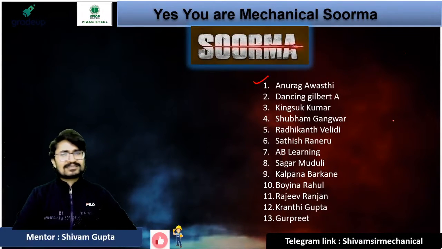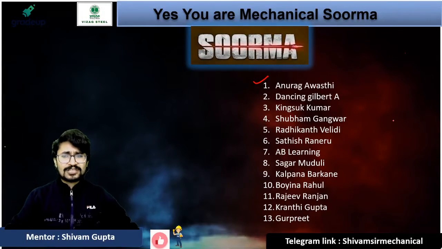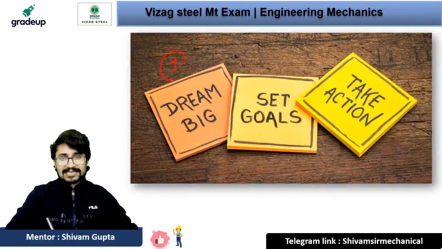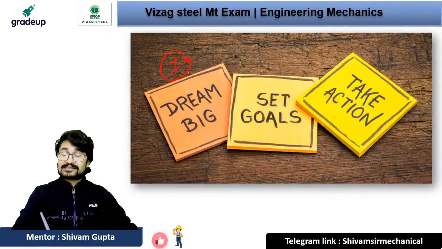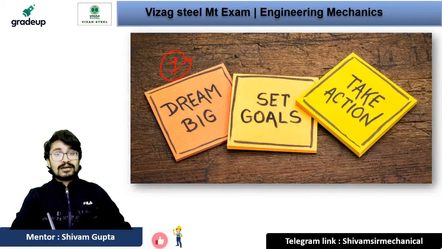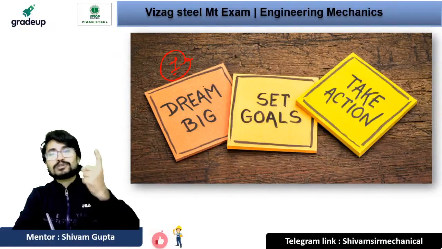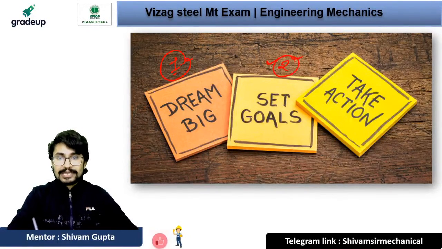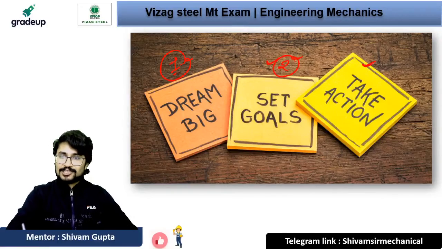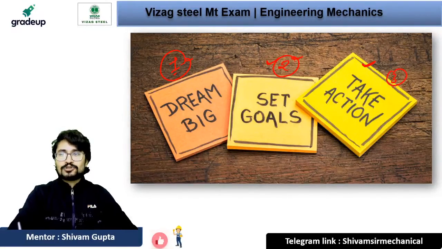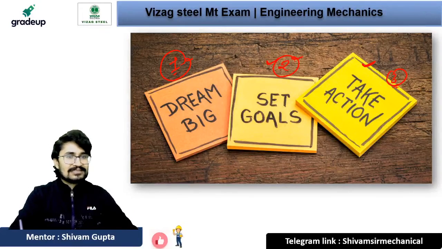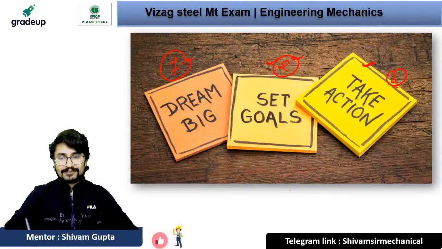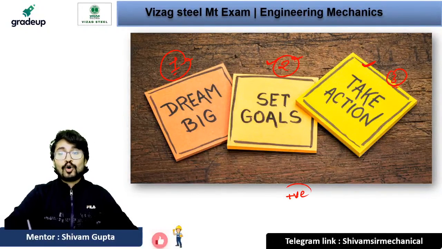Let's start today's session with one motivational thought: dream big. You have to do 3 steps for your dream. If you are thinking about earning gold, then you have to think about diamond, right? Then set goals, you should have some goals. Then after that take action. So these are the 3 steps for any aim, any goal. And one more thing, you have to be positive always, right?